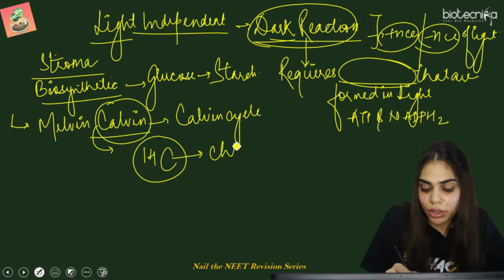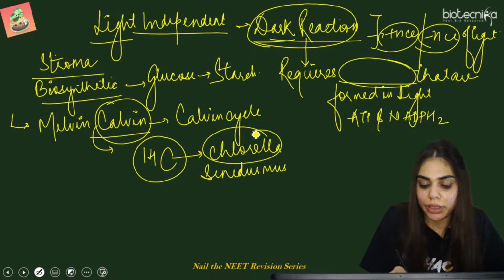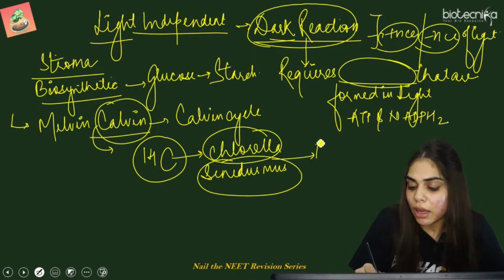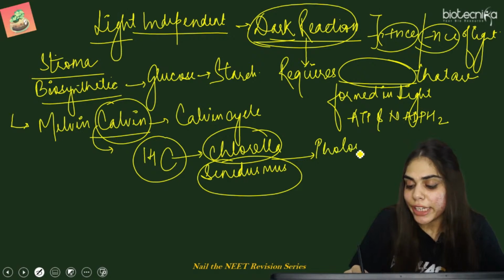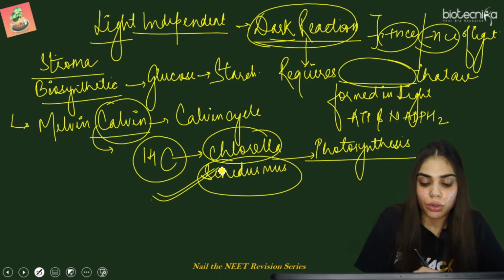So he used chlorella or Scenedesmus as a green algae for his experiment. So what is this green algae doing? It is basically performing photosynthesis. तो ये उनके लिए experimental model का काम किया. What? Chlorella and Scenedesmus. You can have a question from here.